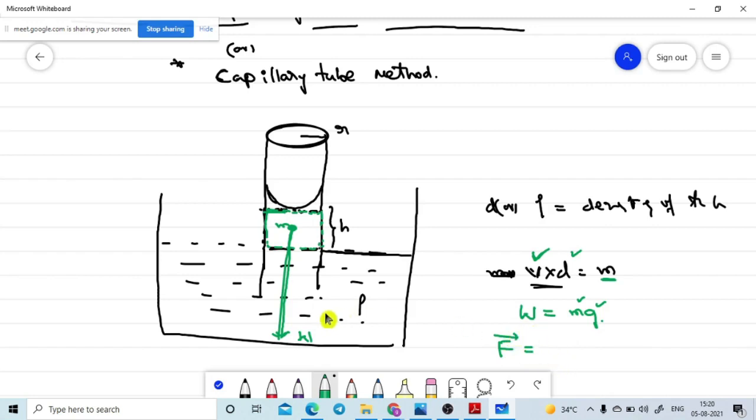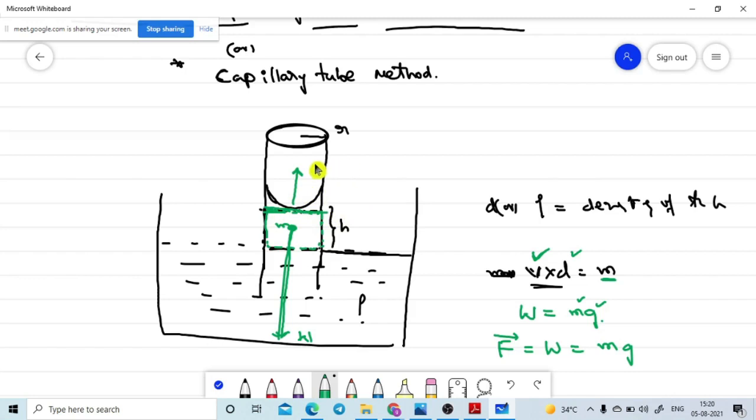The amount of force acting in the downward direction is equal to the weight of the liquid available in the capillary tube, that is mass into acceleration due to gravity. This much force is acting, but we need to use our brain. One force is acting in the downward direction, but this liquid level is at rest. The liquid level being at rest means some other force is acting in the upward direction. Only then will the liquid level be at rest at that given position.